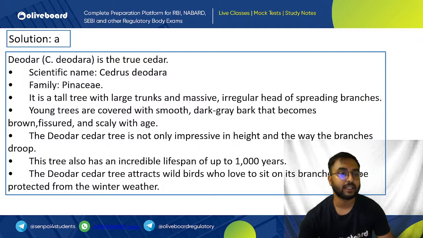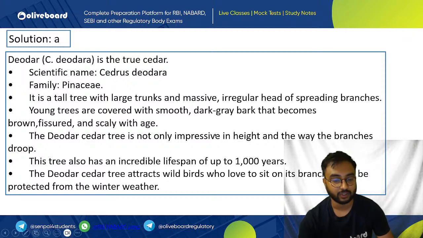So the answer here is pretty clear. It is the Deodar tree. It is a true cedar. Scientific name is Cedrus deodara. Family is Pinaceae. Tall tree with massive trunks, irregular head of spreading branches. It's not only impressive in height but also its branches are drooping. An incredible lifespan of up to 1,000 years. It attracts wild birds which love to sit on the branches.